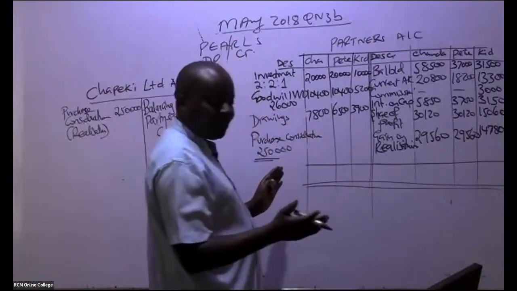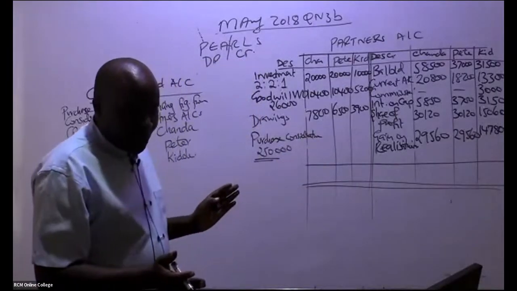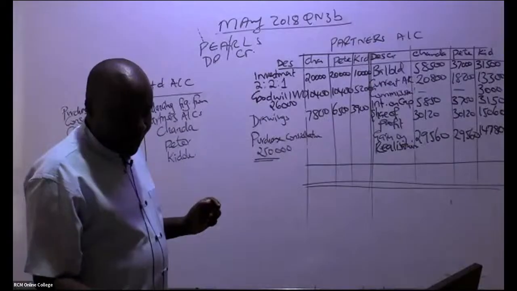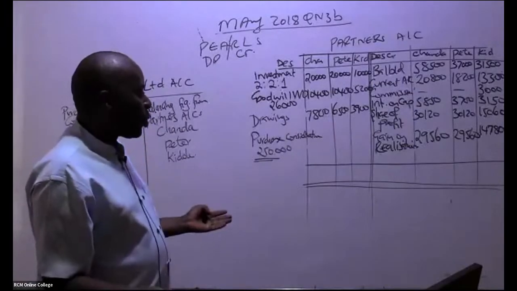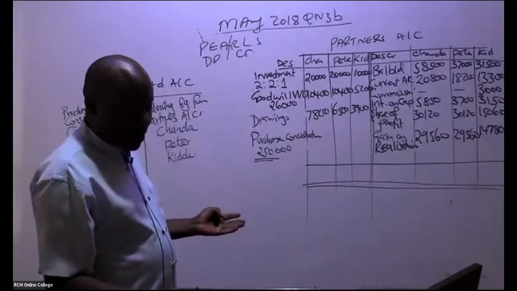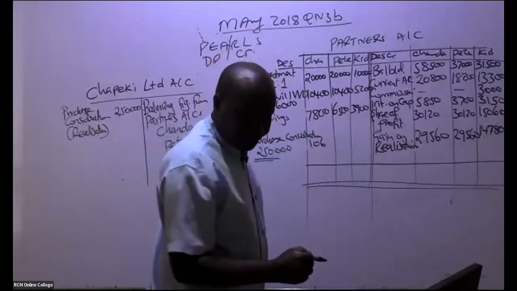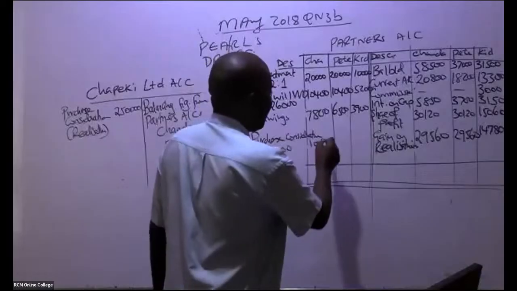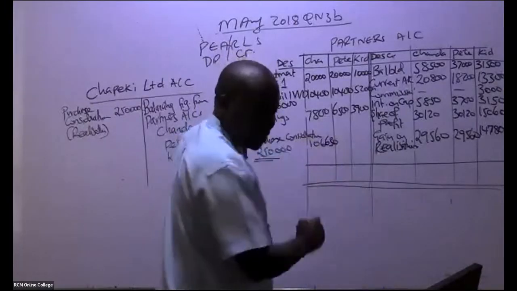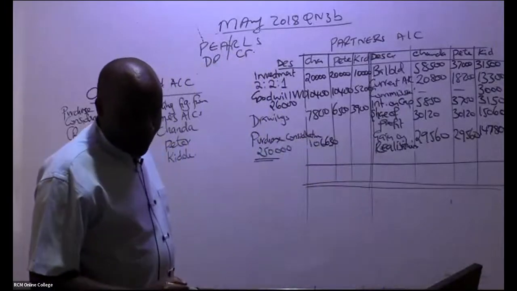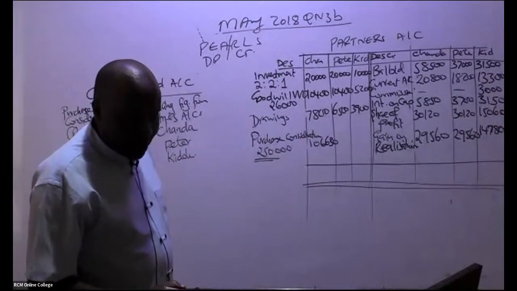Otherwise, you are wrong. A ninja, please, you should also strive to do that. Somebody is telling me that this balancing figure is 106,630.